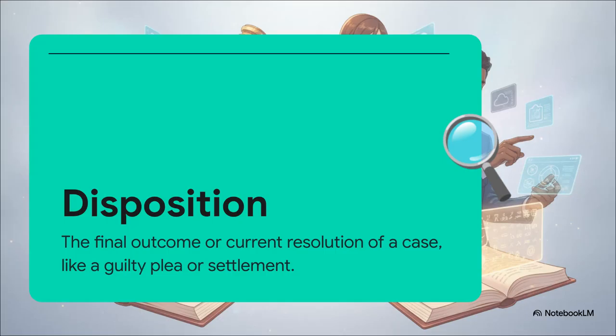Then we have the disposition. The disposition is basically the punchline of the case. It tells you exactly how the story ended. But keep in mind, it might not show up immediately. Sometimes that final outcome won't appear on the online portal until the court staff actually get around to manually entering the judgment into the system, which can take a few days.